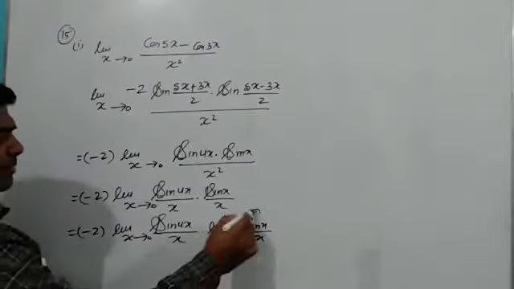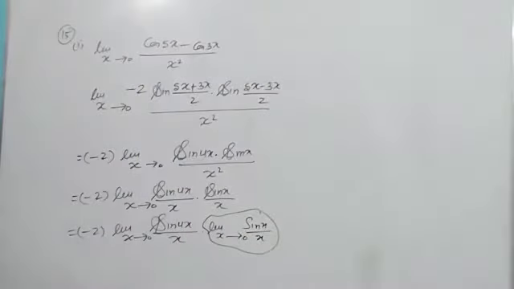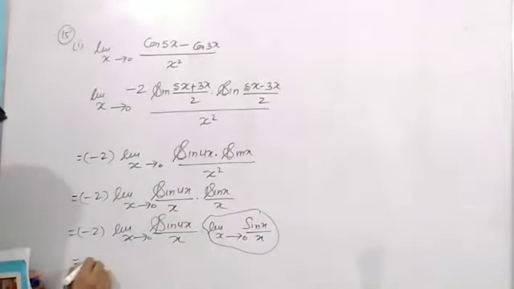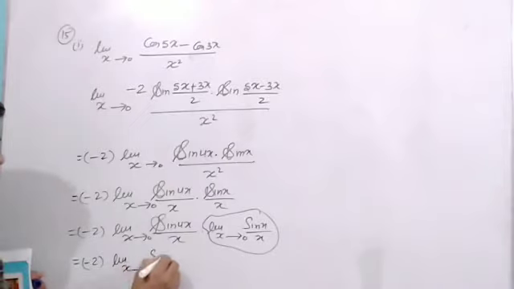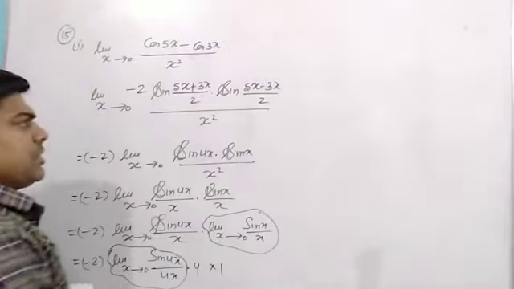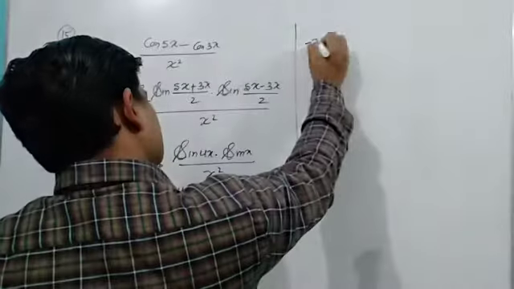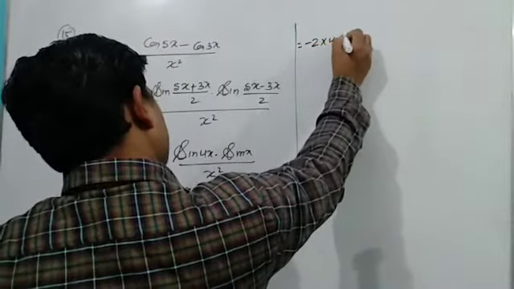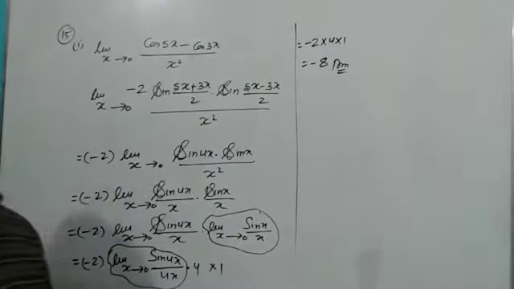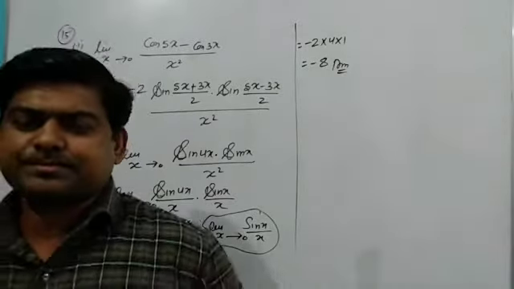And you can see this one will be directly written as 1. But here it is 4, we do not have 4 here, so I can multiply by 4: limit x tends to 0, sine 4x upon 4x into 4, and that is also 1. So that whole will be 1. And I now have minus 2 into 4 into 1, which is equal to minus 8, and that is the result. There is no problem in this question.